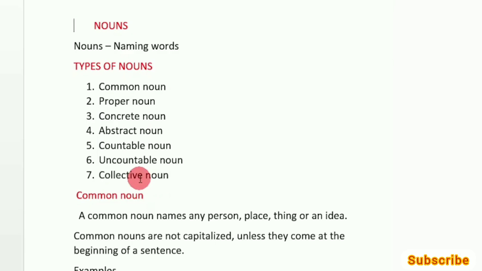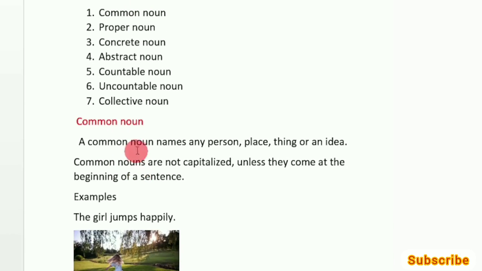So let us learn more in detail. So first we are going to take a look at common noun. So what is a common noun? A common noun names any person, place, thing or an idea. Right? So common nouns are not capitalized unless they come at the beginning of a sentence. So it is not necessary to use a capital letter. But if it comes at the beginning of a sentence, we must use a capital letter.